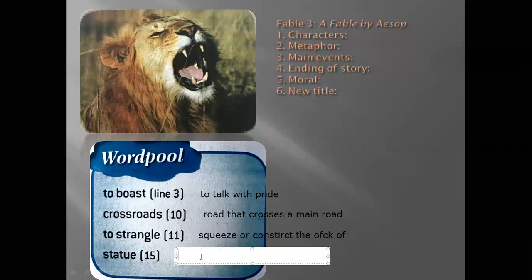What about statue? Statue is something like a man or thing, but made with rocks or things like this. It's a carved or cast figure. The figure of a person or something. Okay, so this is what it means. Let me write them down.